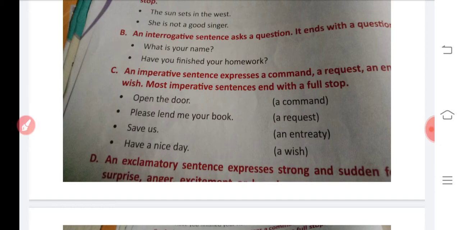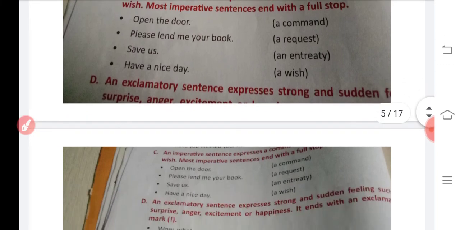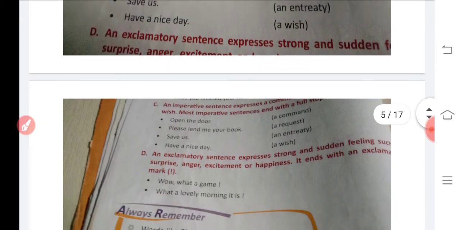Please lend me your book. Save us, a request. Have a nice day, a wish. Go to your place, giving an order. These come under the imperative sentence.